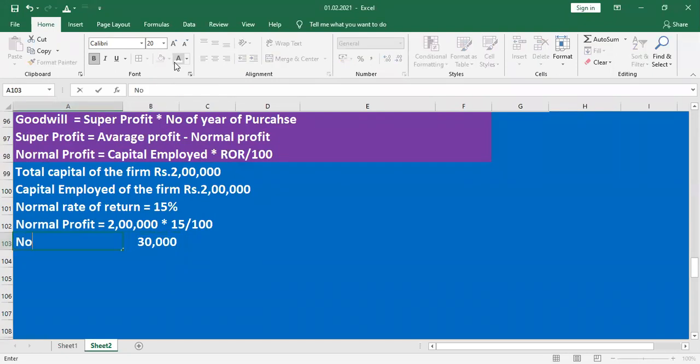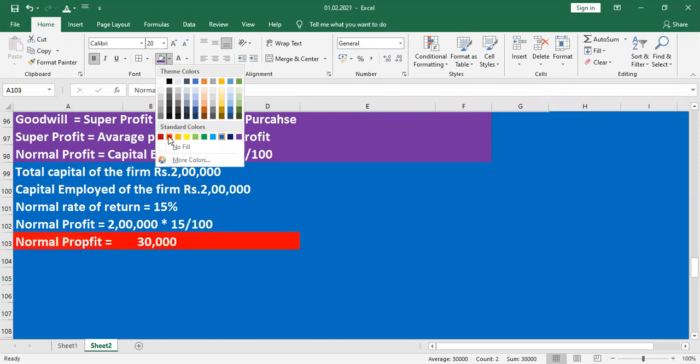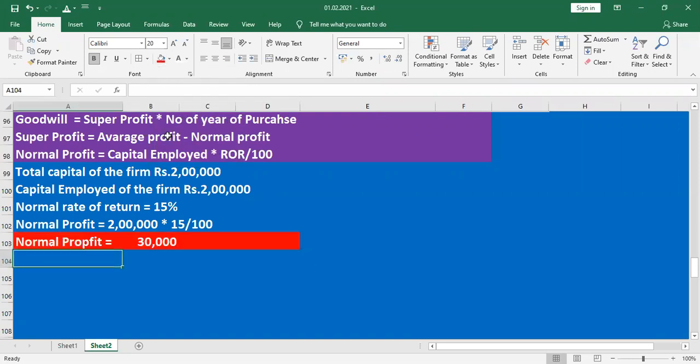Normal profit is 30,000. The next one we find out is average profit. What is the formula of average profit?